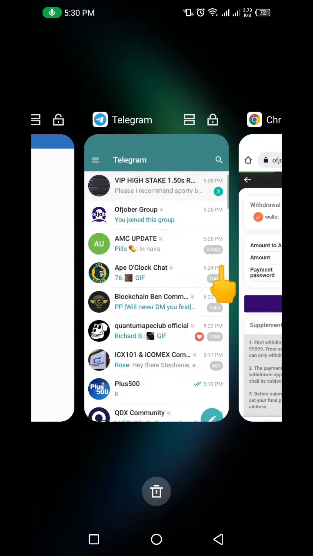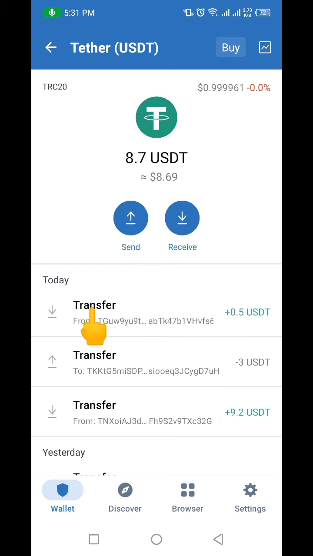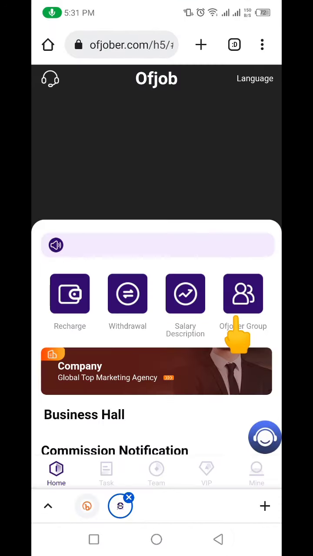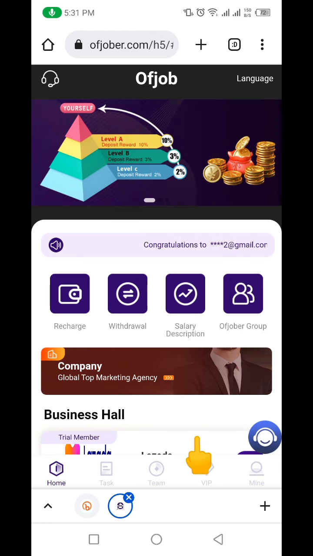Now I'm going to go to my Trust Wallet. So okay, you can see this is the 0.5 that actually transferred from OfJob into my Trust Wallet. So you can see the withdrawal is actually going through. I just received the money into my Trust Wallet account. Okay, so let's go back to the website. So you can see it is very, very easy for you to actually make money from this website.